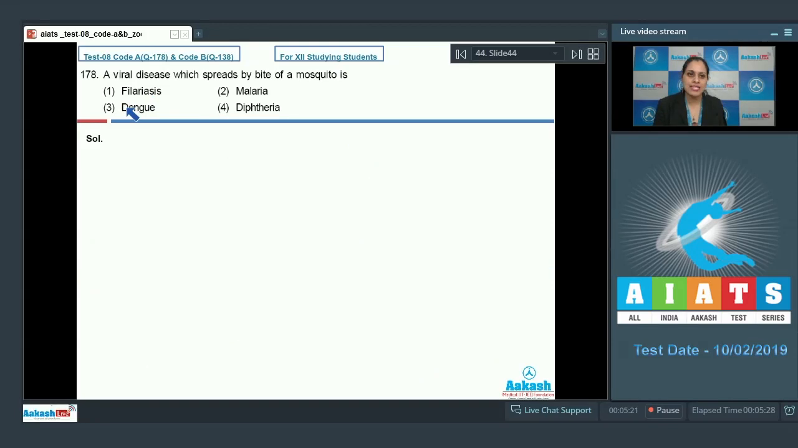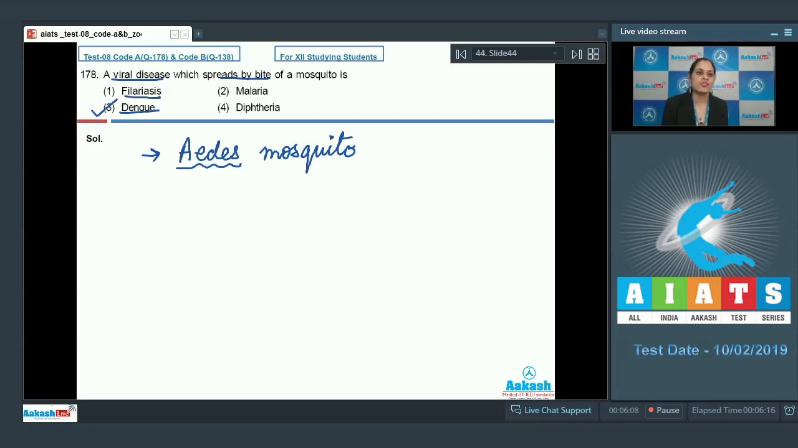Question number 178. A viral disease which spreads by bite of a mosquito is, and options are filariasis, malaria, dengue and diphtheria. The correct answer to this question is option number 3, dengue. Dengue is a viral disease which spreads by bite of Aedes mosquito. Let's discuss other options also.